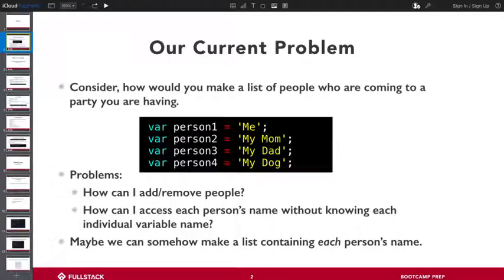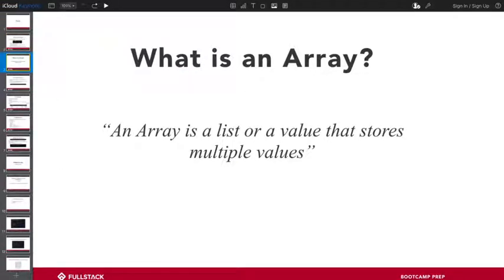And so something else that we need to be careful, or we need to think about when we make a list is how do I create these references to these variables without necessarily having to reference them directly. Everything make sense so far? We good? Okay, cool. So what is an array?